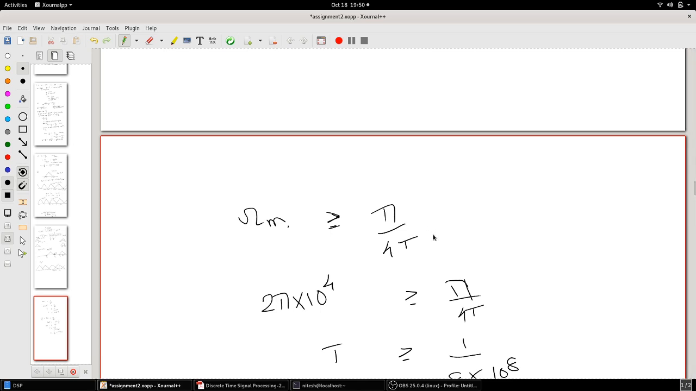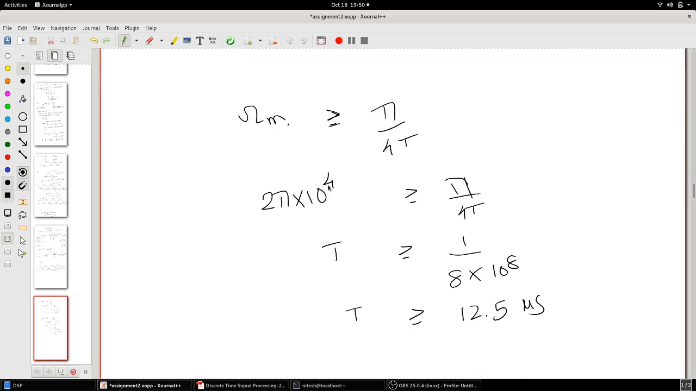So now you will get the lower bound on t. Here omega m is 2 pi into 10 raised to 4. You apply this system to this input with a continuous time effective h, and you get an output which is yc of j omega. Now you know that internally there is a filter which cuts off all the frequencies above pi by 4. So when your omega m is greater than pi by 4 t, those frequencies will be cut off. Then you will understand that this acts like a filter. That's why the first condition is omega m greater than or equal to pi by 4 t.